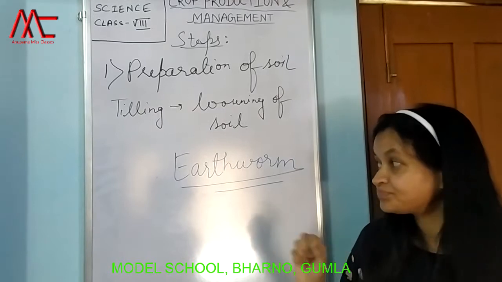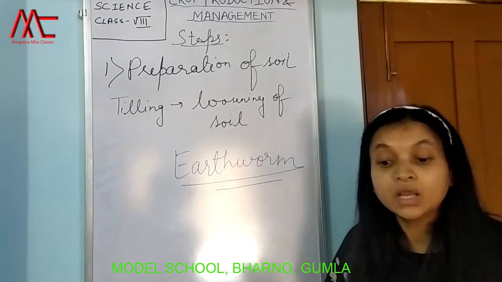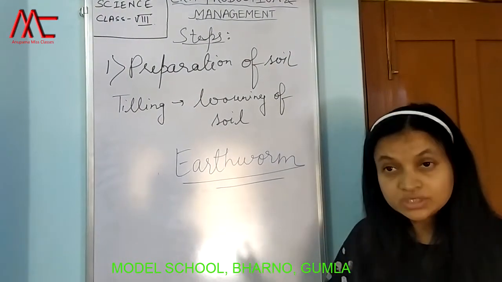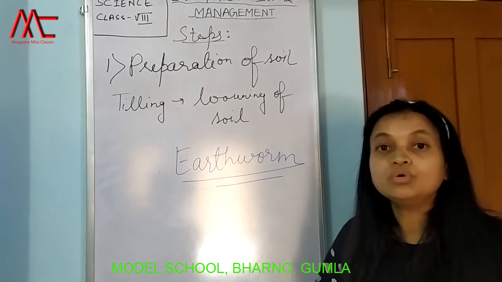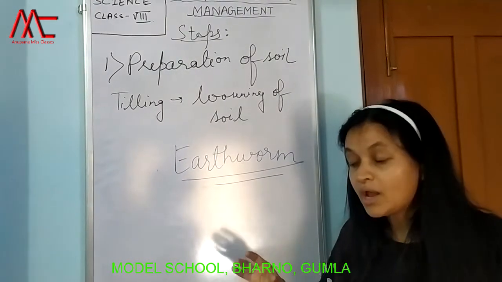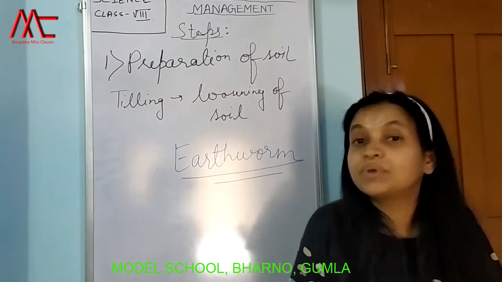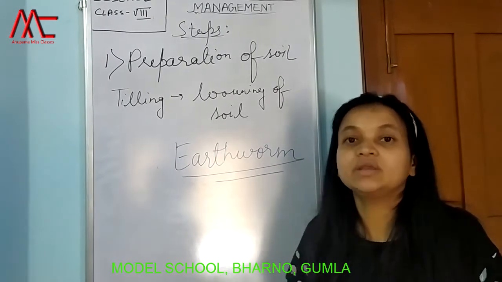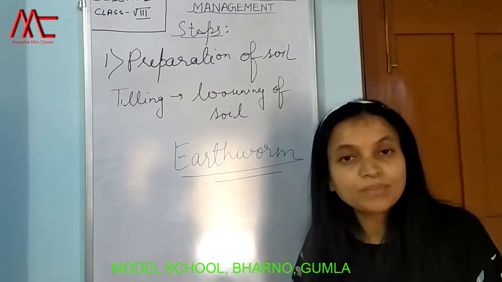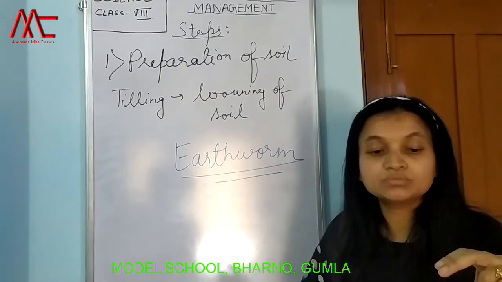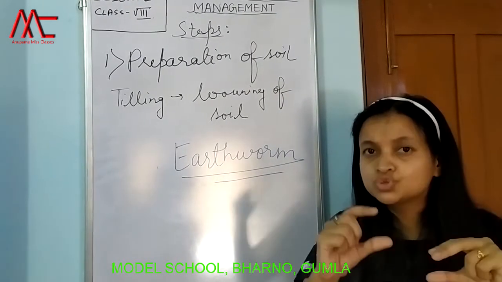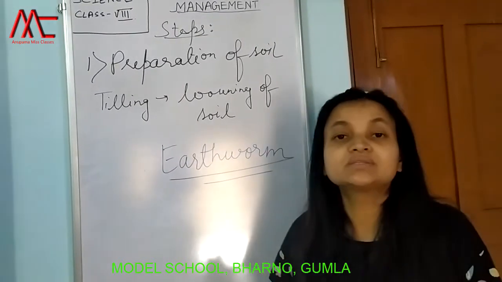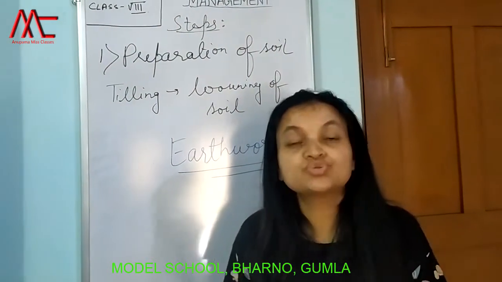And one more thing: when you loosen the soil, what happens? The nutrients which are already present in the soil get mixed into the soil very well. Moreover, the dead remains of plants and animals present on the top layer of the soil get mixed in. We know that only the top layer of soil, which is 2 to 3 centimeters thick, is nutrient laden.